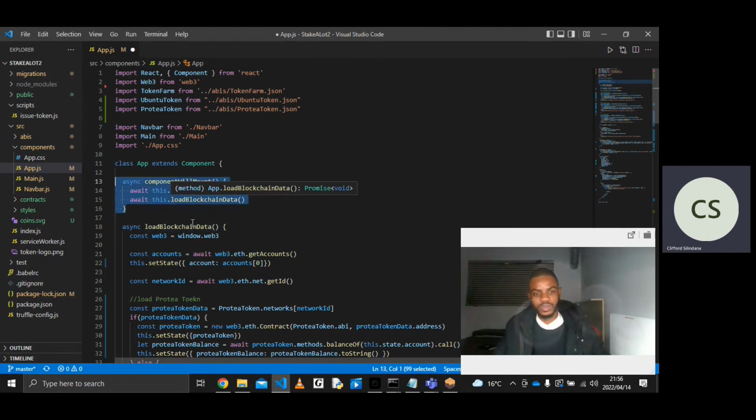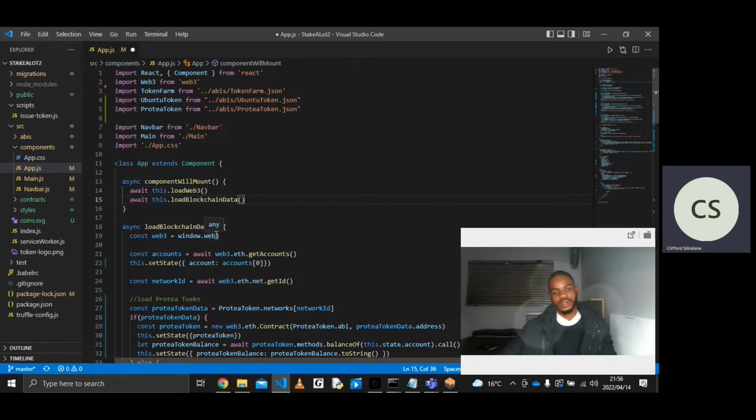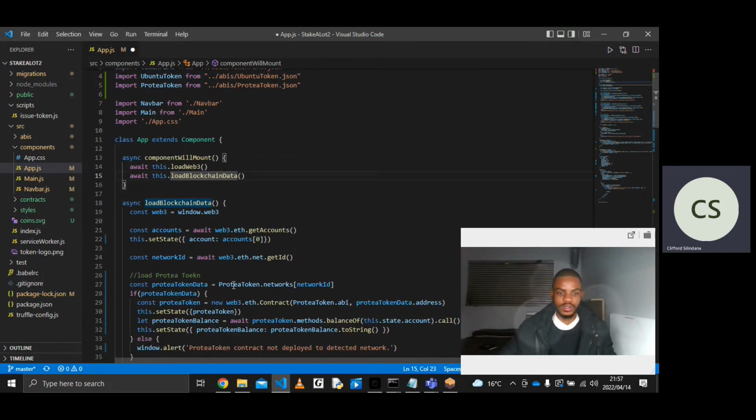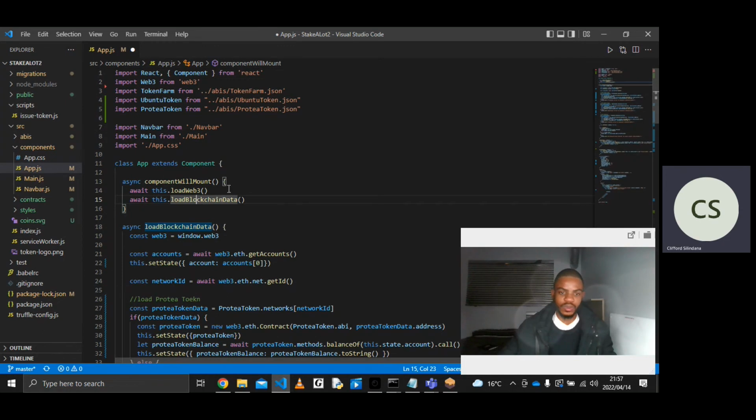The first thing we're going to do is create an instance of the blockchain, and then load the blockchain data. Remember, we deployed our smart contracts onto the blockchain, and we need all of that information. So this is the logic here. All of these functions down here do all of this.